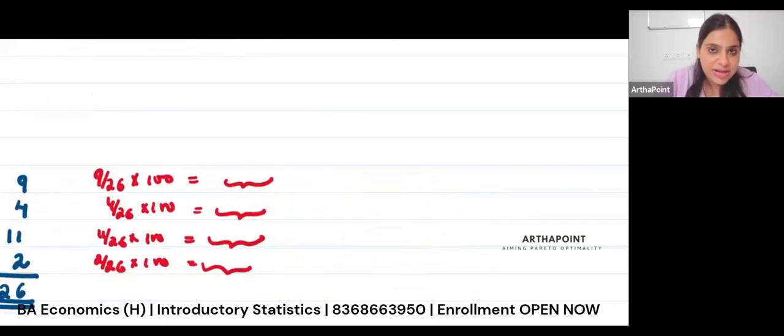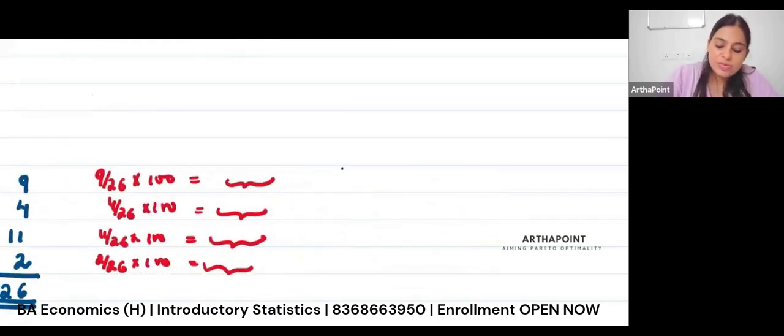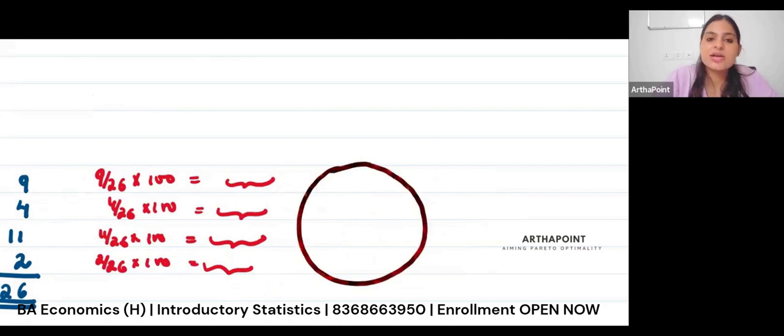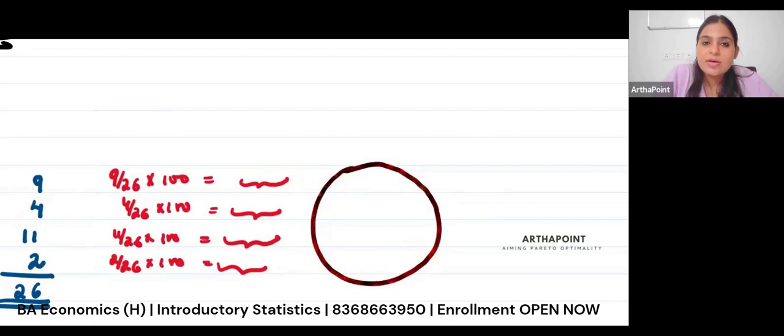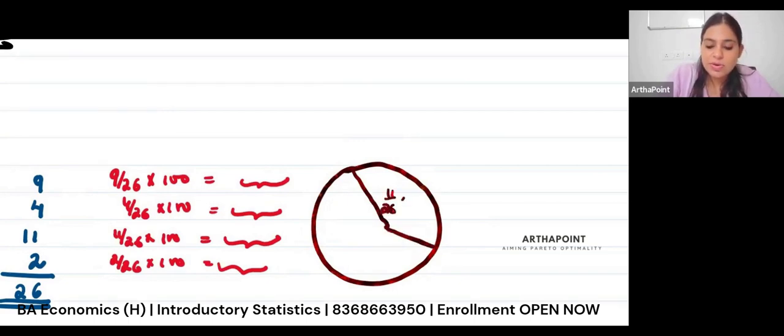And once I find these percentages, I will say that my entire circle refers to 100%. So for example, 11 by 26 is approximately, let's say, half of it, very close to 50%, then I will say that maybe this entire thing is 11, whatever percentage you get, 11 by 26 into 100, about 40%.